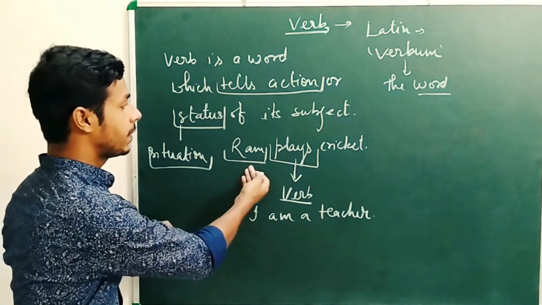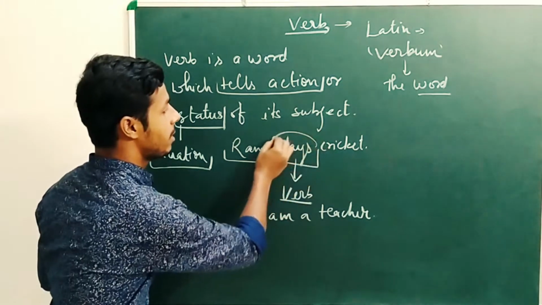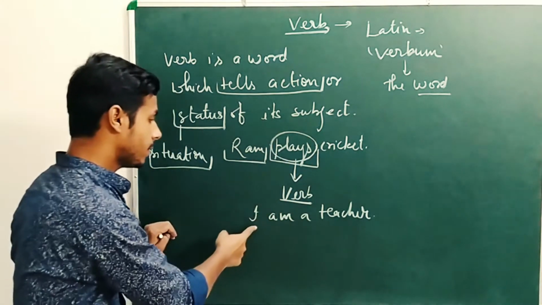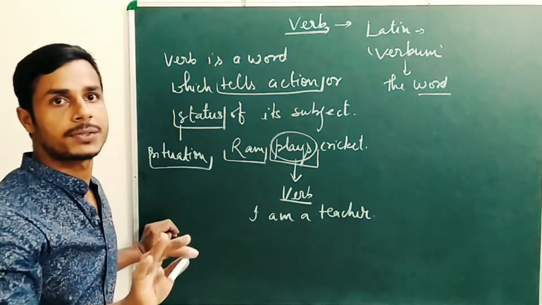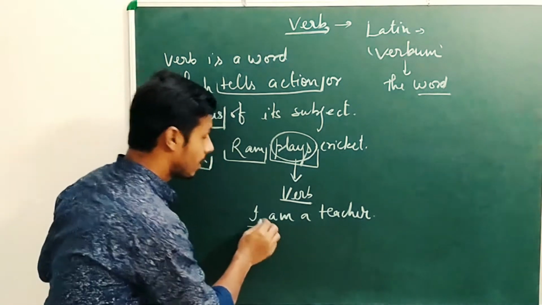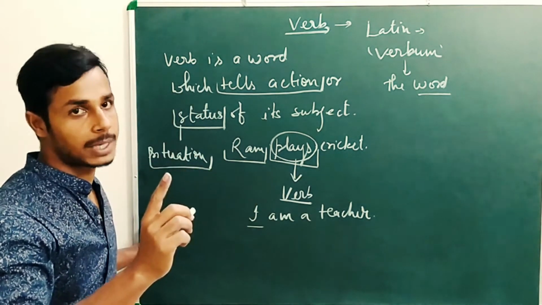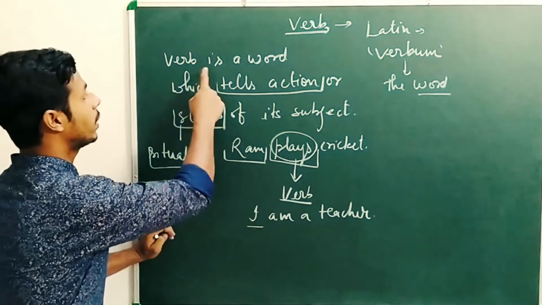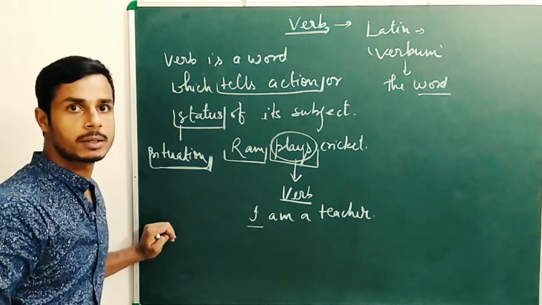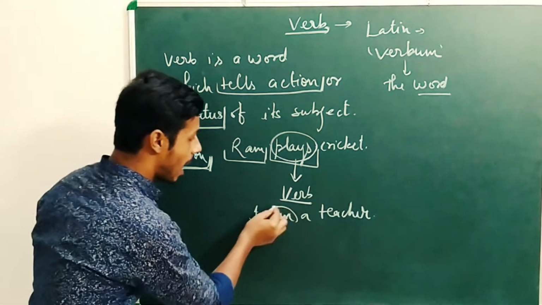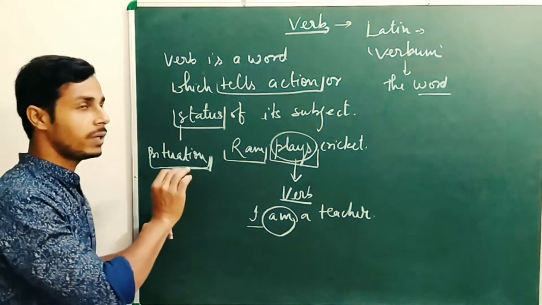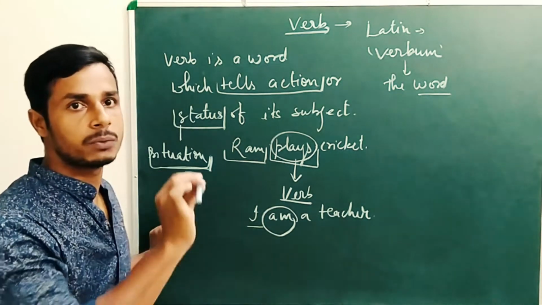In the first sentence, we find an action word, playing, but in the second sentence there is no action word. Yet the sentence has a verb. I already said that a verb also explains status and situation, and here it defines a situation. Okay, so we have read the definition of the verb.